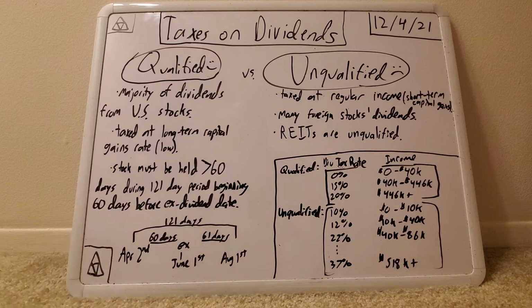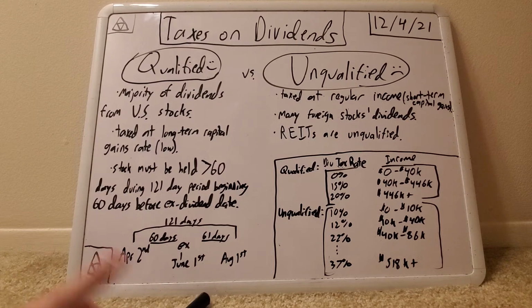By the way, the ex-dividend date is the date at which, if you buy a stock with a dividend, you no longer get the next dividend for that stock. So for example, if a stock's ex-dividend date was June 1st, and you bought the stock, let's say mid-May, since that's before the ex-dividend date, you would be allowed to have the next dividend. But if you bought the stock on June 2nd in this example, it's past the ex-dividend date, so you would not have the opportunity to get the next dividend. You would have to wait for the following dividend to come out to actually receive that dividend payment. So that's what the ex-dividend date is.